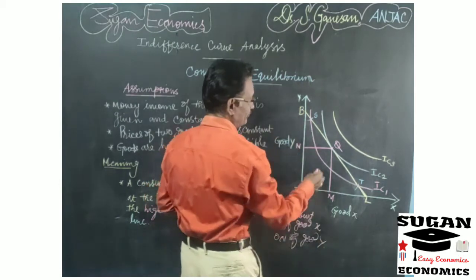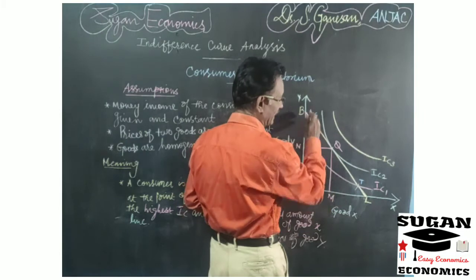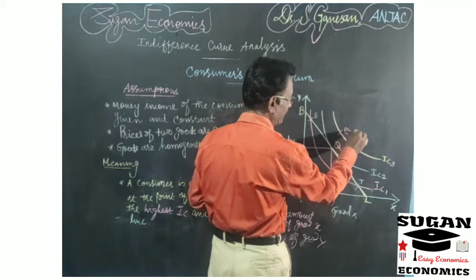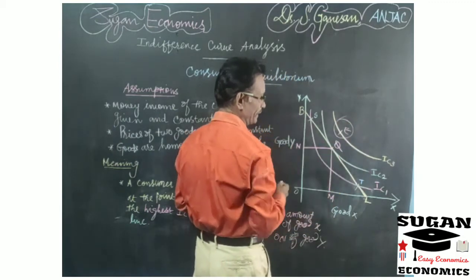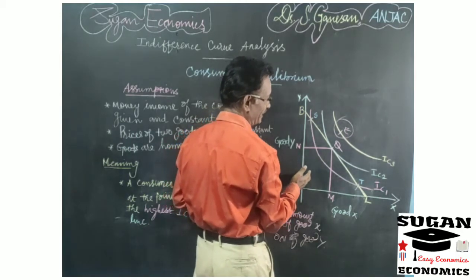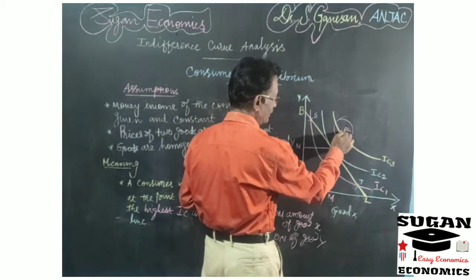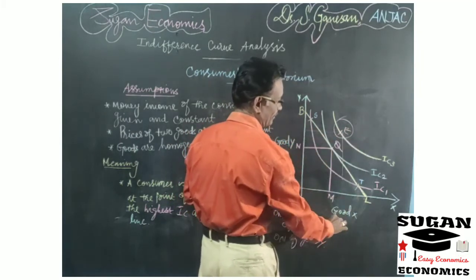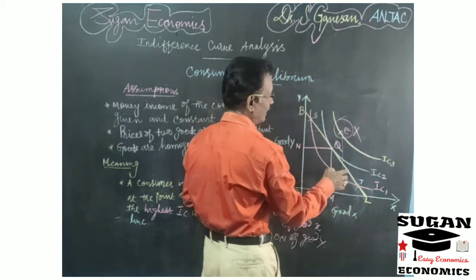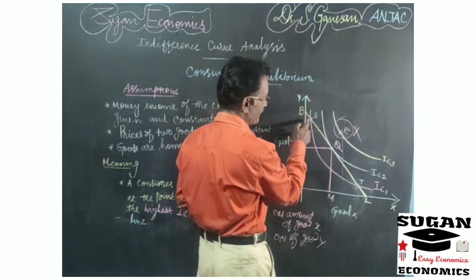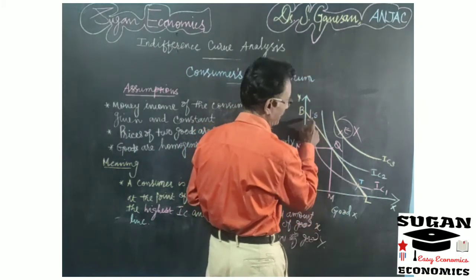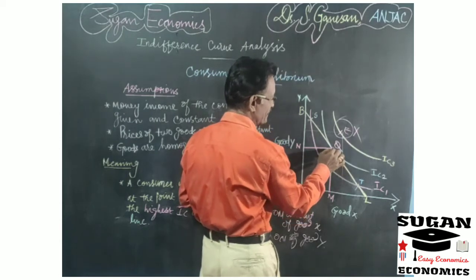So it will provide the maximum level of satisfaction to the consumer than any other point on this diagram, either S or T, or even if you take point E, it is unattainable. Point E is unattainable because our income is limited. It is not possible with the given amount of money income. It is not possible for the consumer to buy this much combination of both commodities. So this point is not taken into account, and points S and T are intersection points. At the same time they are not tangent points, so the consumer is not getting maximum satisfaction at these two points. So the consumer will be in equilibrium at point Q.